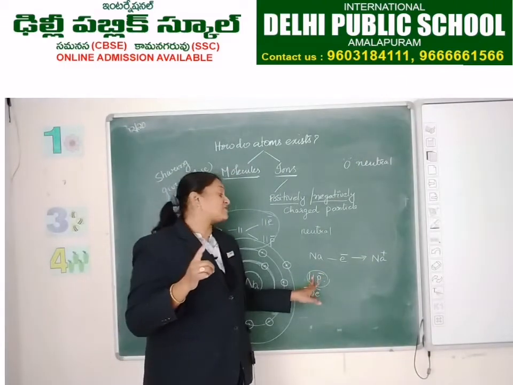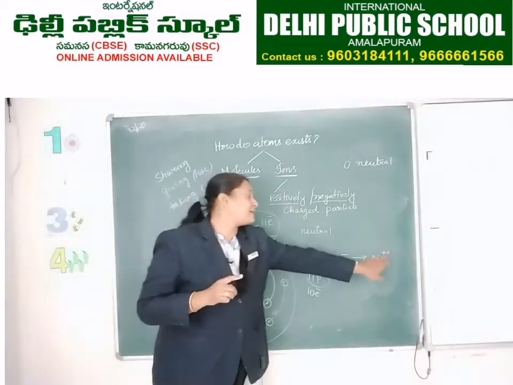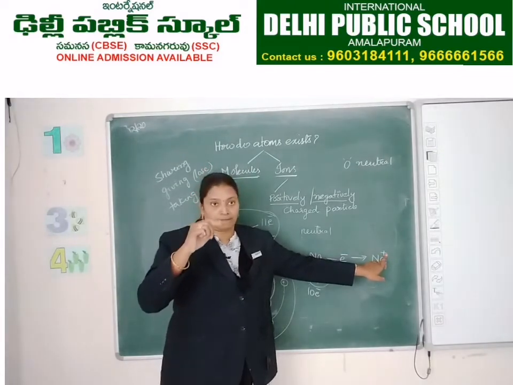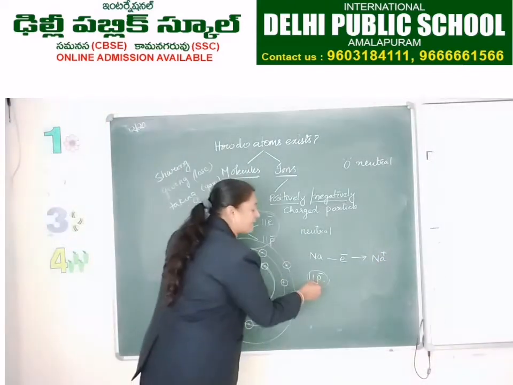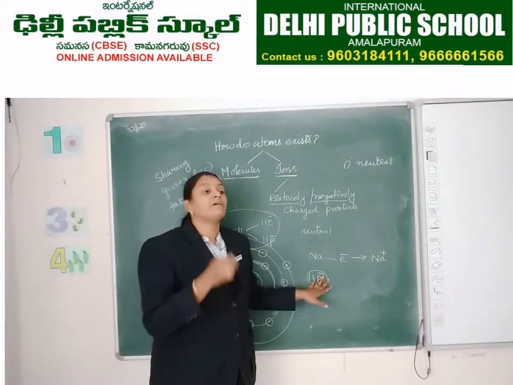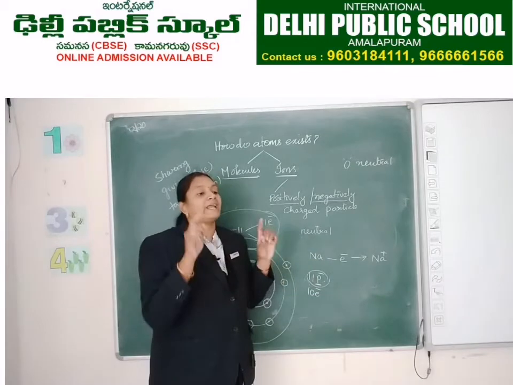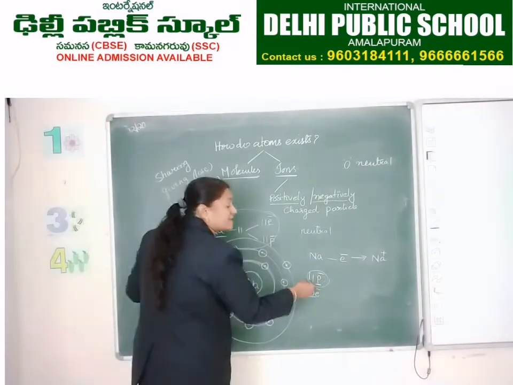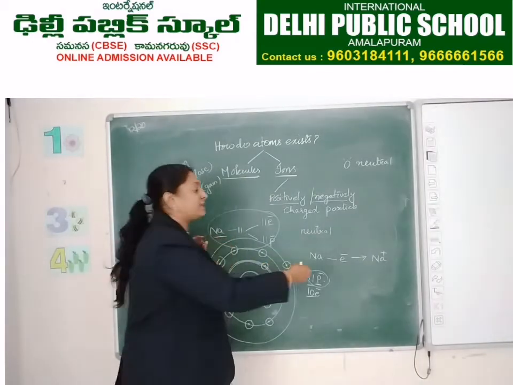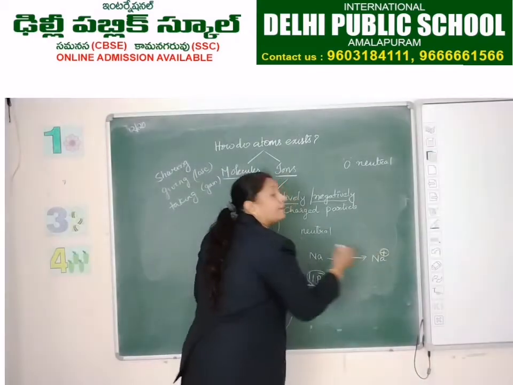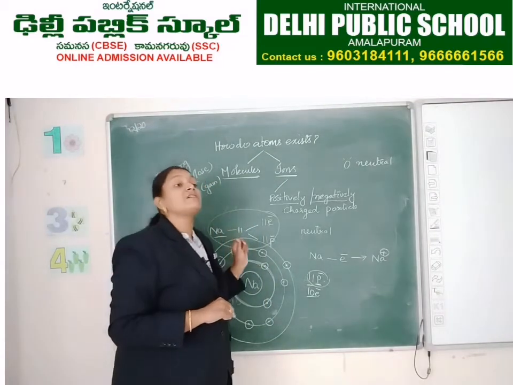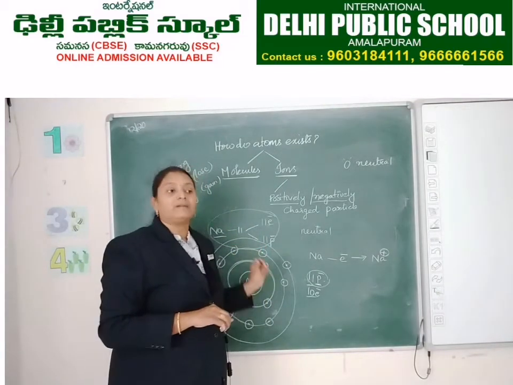That extra positive charge is shown at the top right of the symbol of the element. Yes? Here, how many protons are in excess for sodium? 1. Because 10 electrons and 10 protons nullify the charges and 1 proton will be extra, that will be shown at the top right with a positive symbol. Okay. The positively charged ions are called cations.